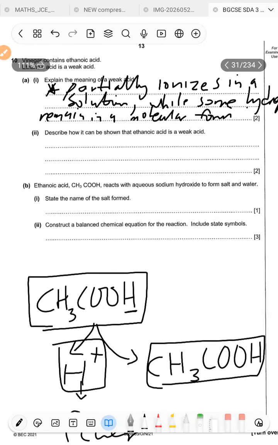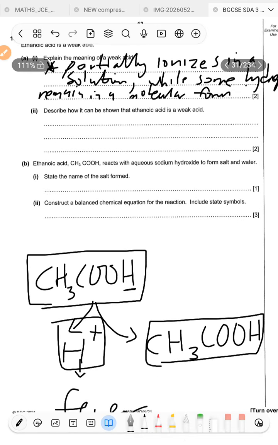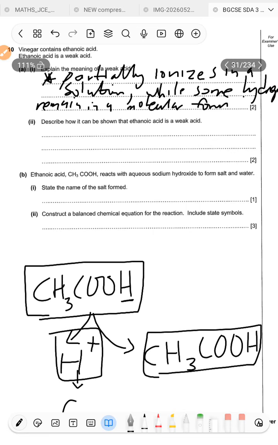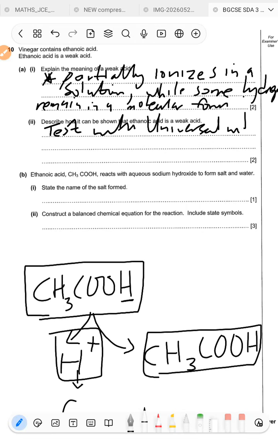Okay, Roman figure 2, describe how it can be shown that ethanoic acid is a weak acid. How can you show that? Basically, you're just going to test, but you test with an indicator that can precisely tell you the pH. Okay, so the answer is going to be that we test with universal indicator. Okay, all right, so what are the results that we get from that?